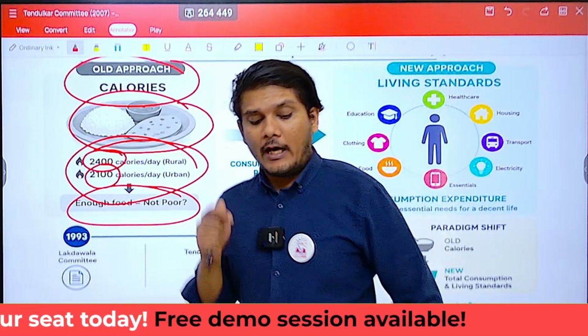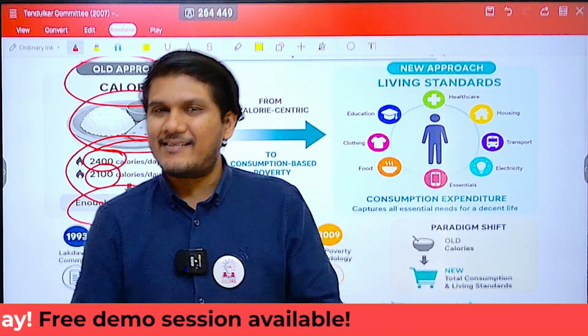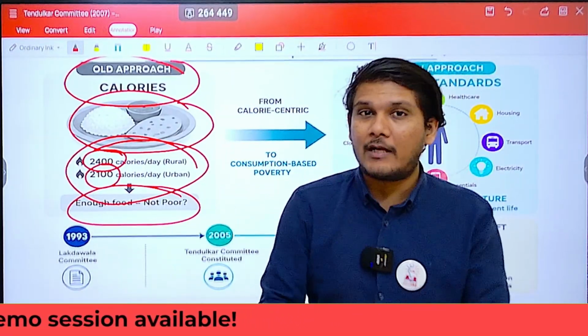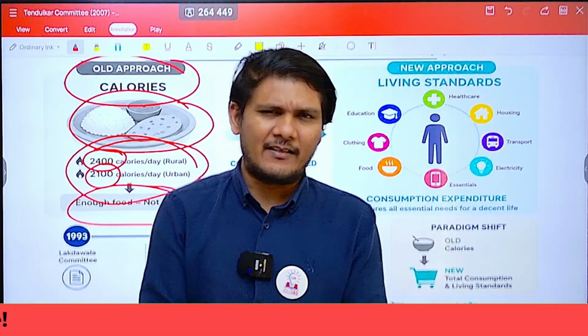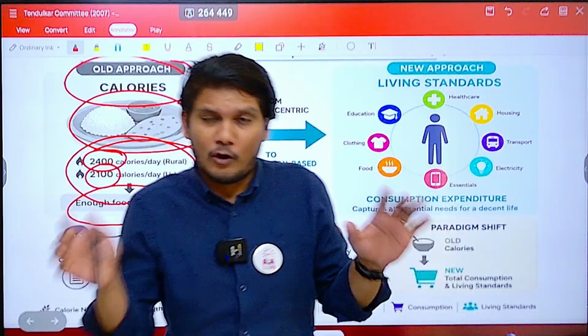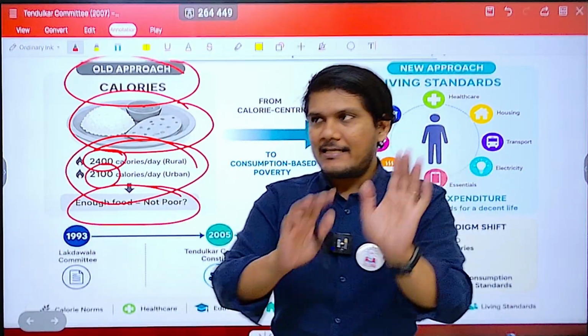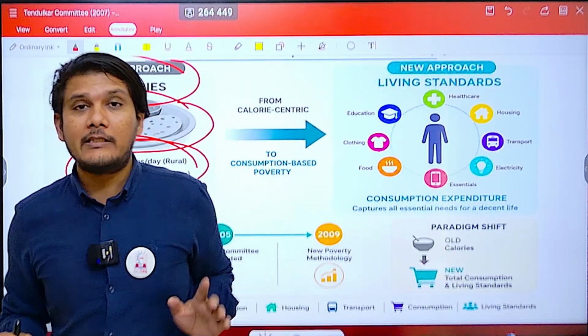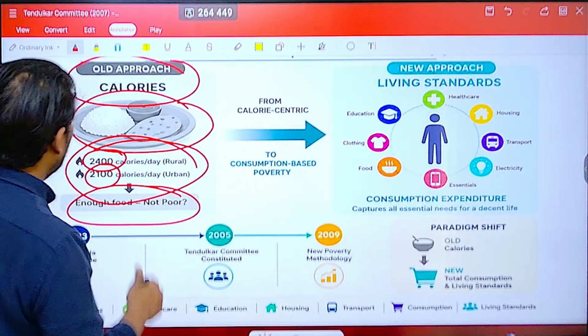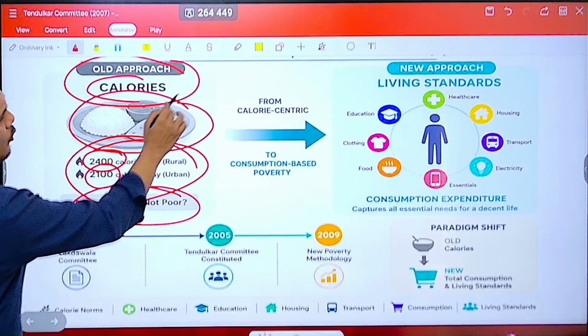Right, so food alone is not enough. If I ask you the basic needs, it's food, clothing, shelter, bare minimum. Right now, though, you may also add electricity, water, sanitation, internet, maybe a smartphone or a phone at least. But at least at that time, food, clothing, shelter was there, medical, education, all these needs were there. But poverty was being estimated based on the calorie approach only.